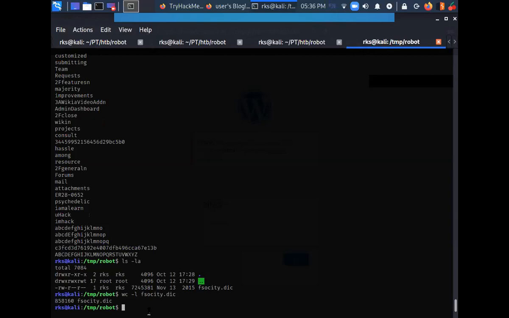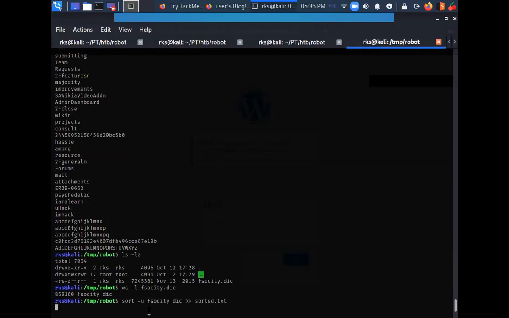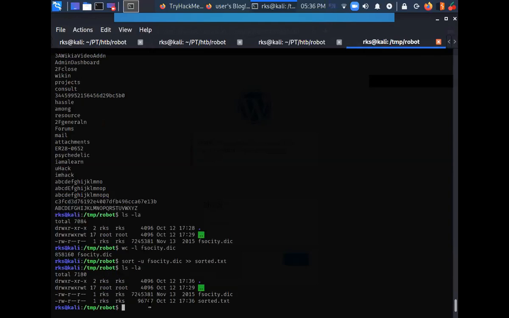So what I'm going to do is sort this word list in alphabetical order, and remove all the words which are being repeated. And I am saving the output in a new word list. I can see a significant difference in the sizes.